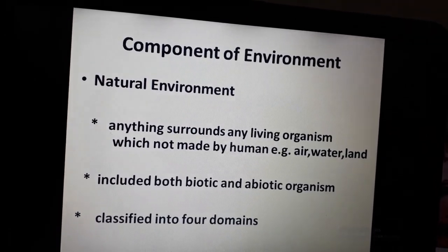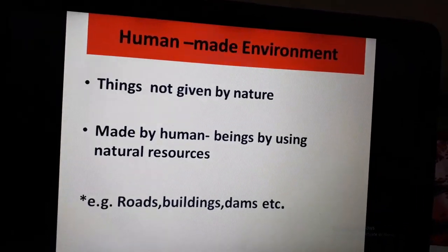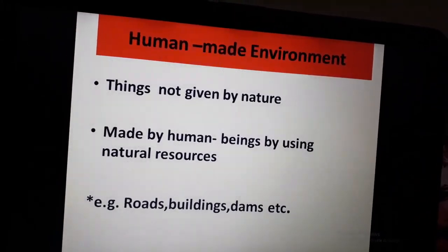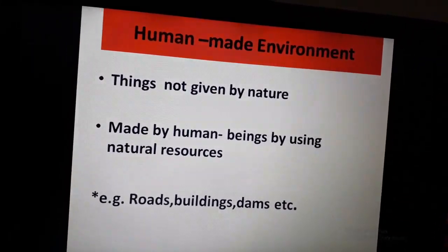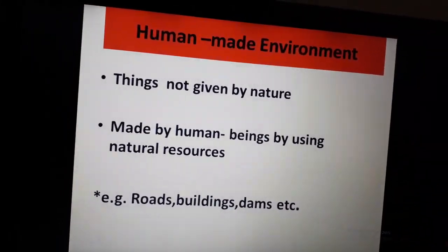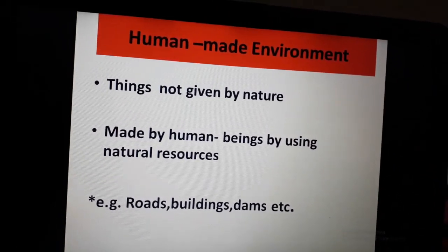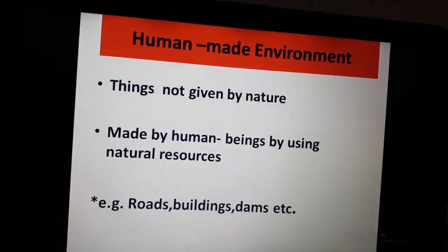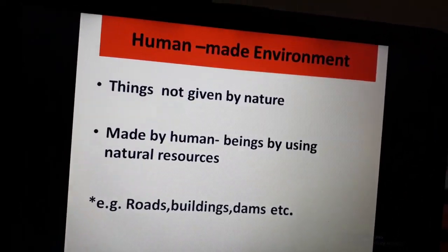Clear? Next component, man-made environment. From the name we can understand that the things made by man or human beings come under human-made environment. Human-made environment is made by human beings using natural resources, like roads, buildings, dams.